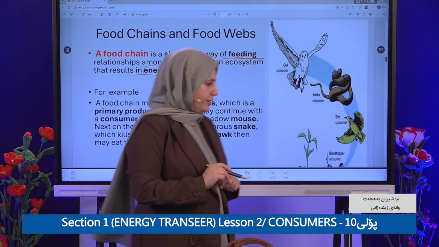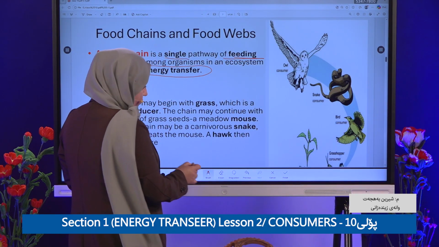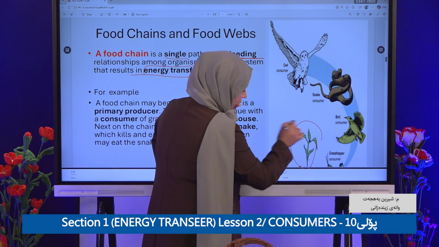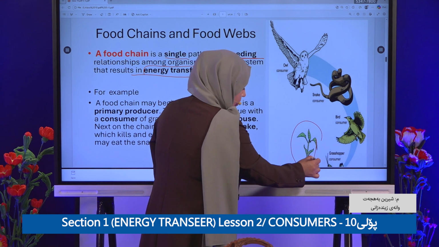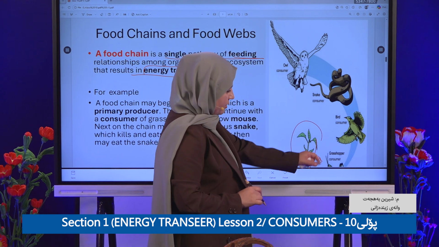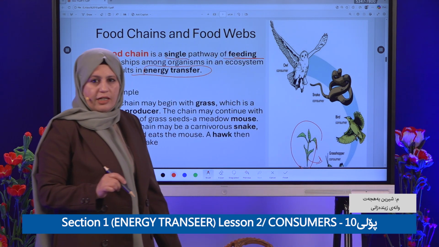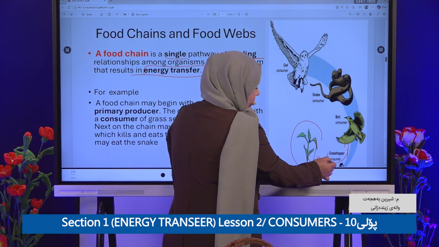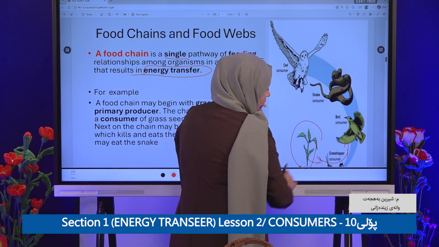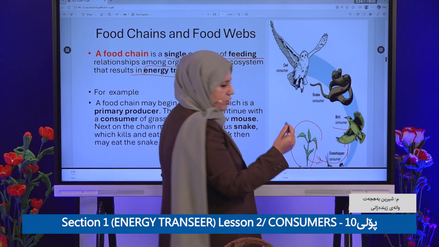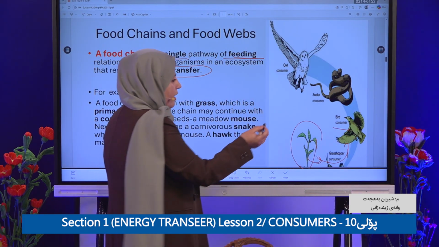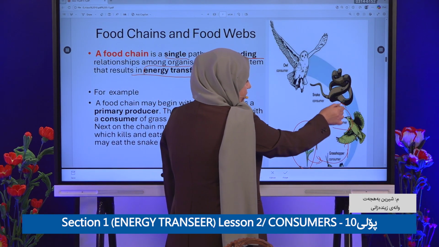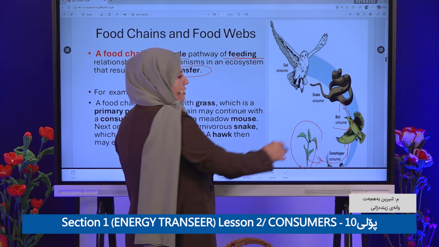For example, look at this picture. This is grass, a producer, which will be eaten by a grasshopper. Grasshopper is a type of herbivore. After that, maybe the grasshopper will be eaten by this bird, which is a consumer. And maybe this bird will be eaten by this snake.